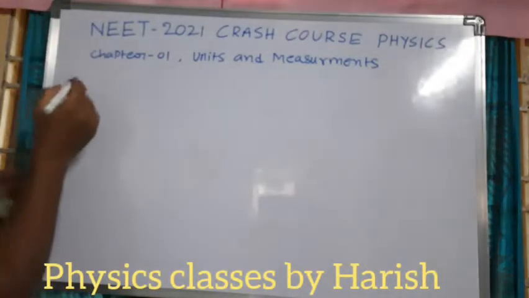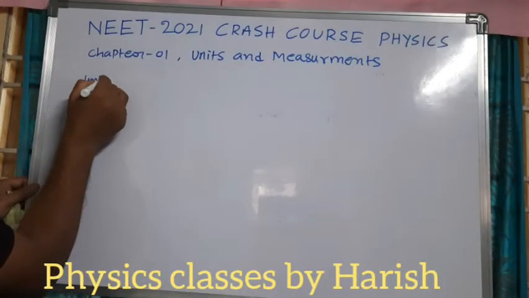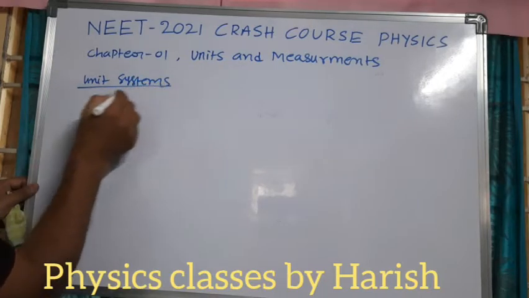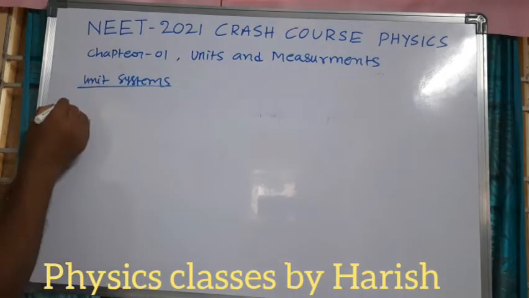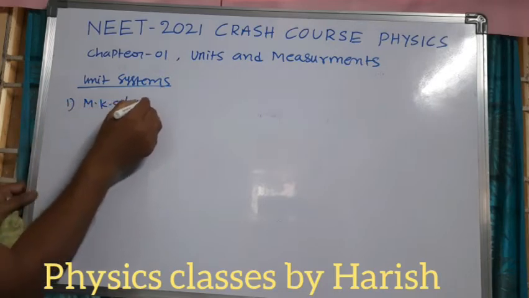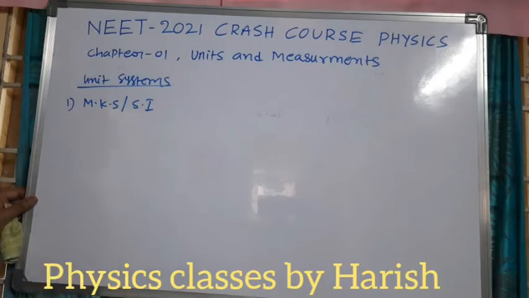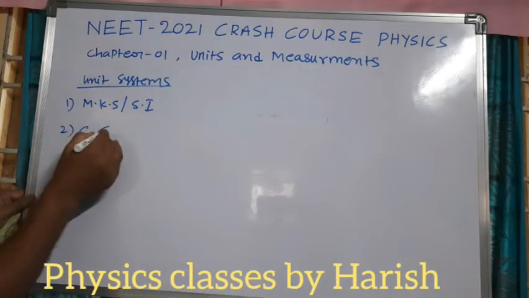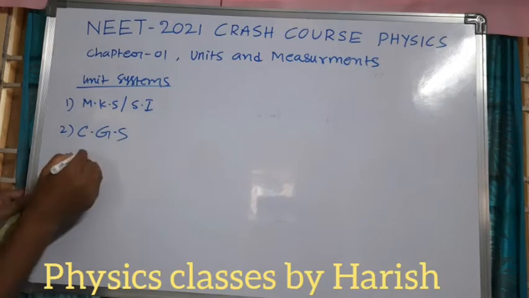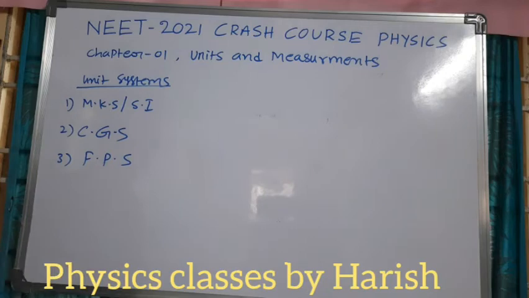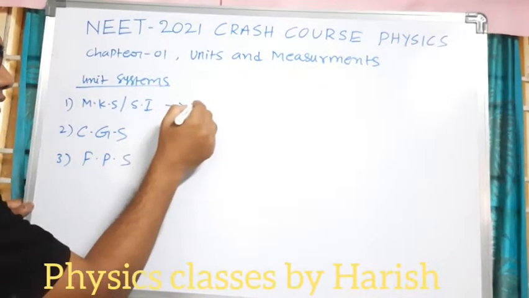Unit system. We have three unit systems. First one is MKS or SI. SI is nothing but International Standard Unit System, we can say that. Second one is CGS. Third one is FPS.